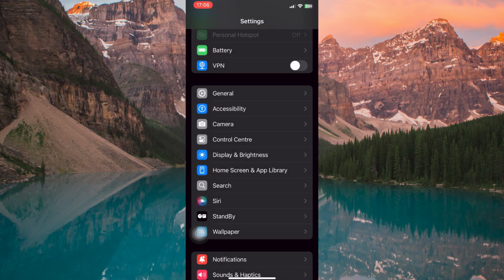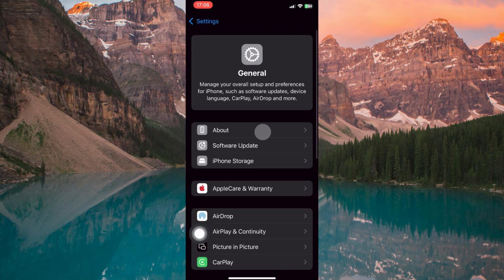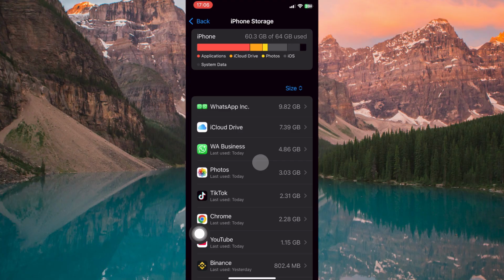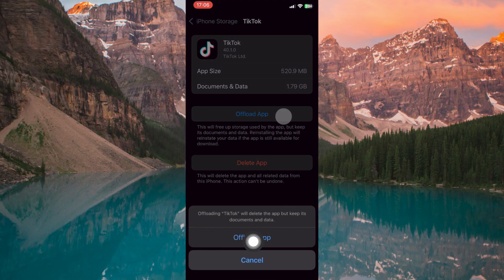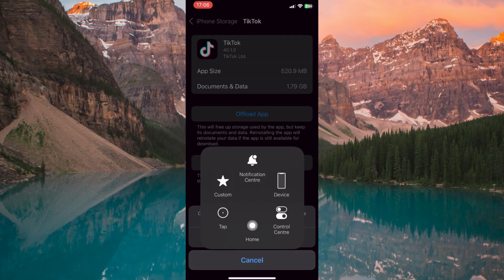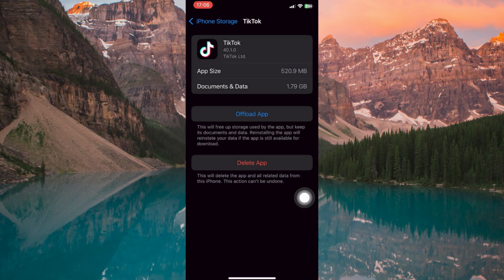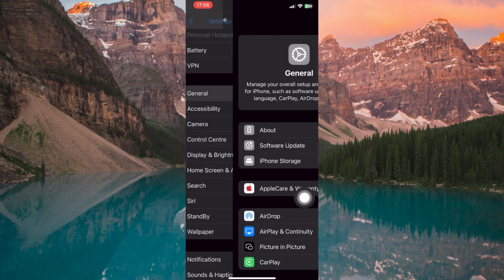If sound is still not working, the game's internal files may need a refresh. Go to Settings, General, iPhone Storage, wait for the list to load, and find Mobile Legends Bang Bang. Tap it, then choose Offload App. This removes the app's system files without deleting your saved data. Once offloading is complete, tap Reinstall App to download a fresh version.